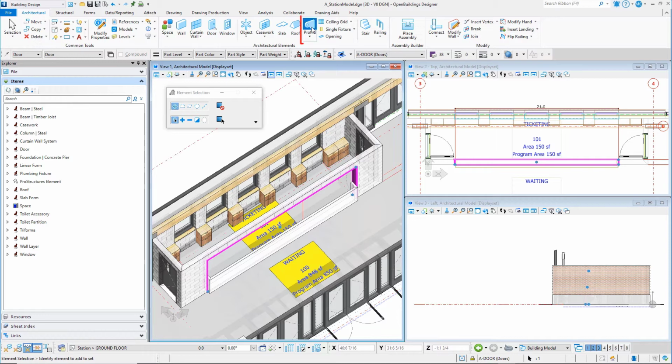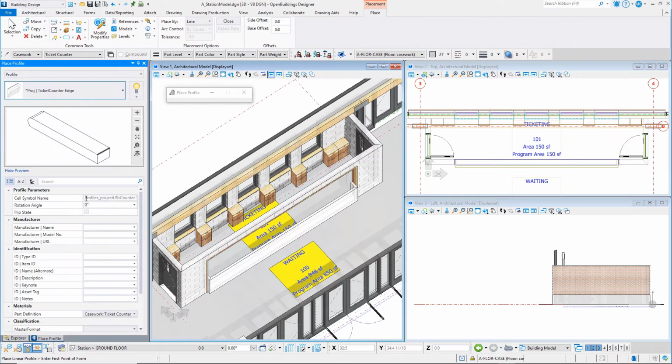To place a counter, we will use the profile tool. The profile tool uses a 2D shape. These are stored in a cell library, and we will extrude it along a path similar to placing a wall. Data group properties are added to each profile, so they have intelligent data and can be scheduled if necessary.